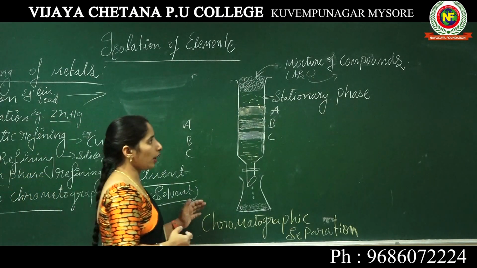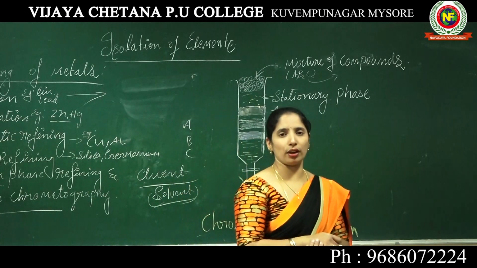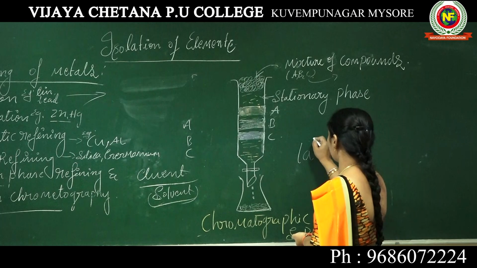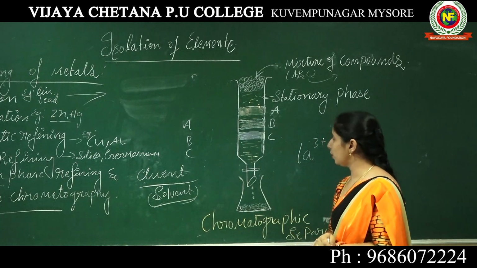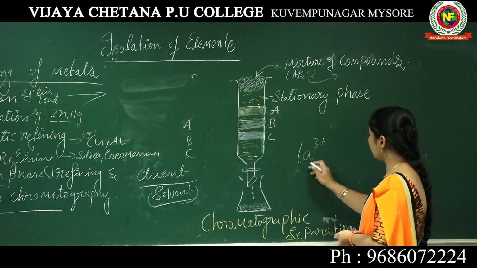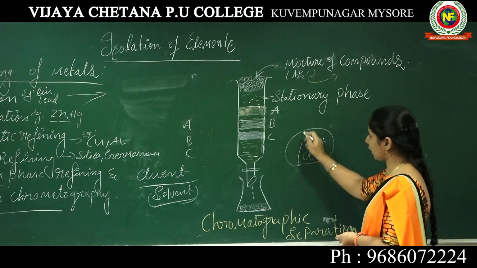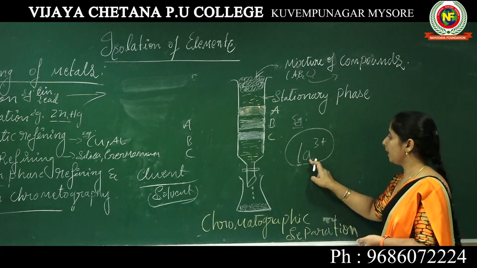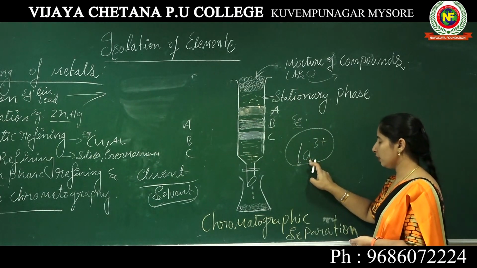Got it? So if you take lanthanum, I am taking one example, La3+. Here I am introducing this La3+. This means we want this lanthanum, because the lanthanum is an impure metal.